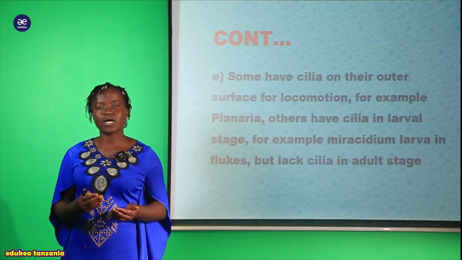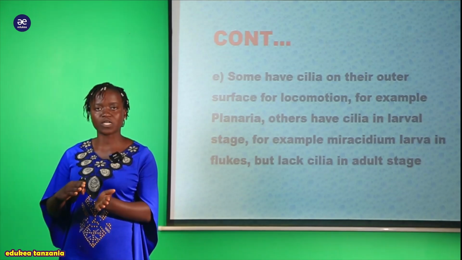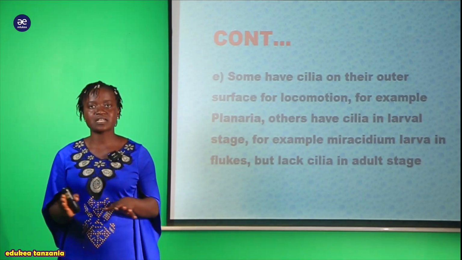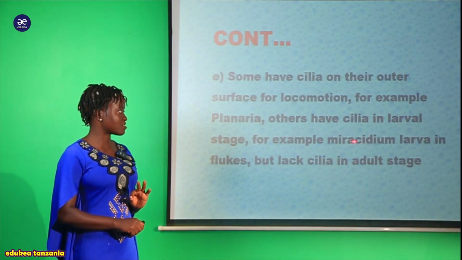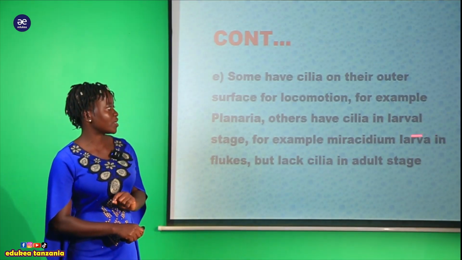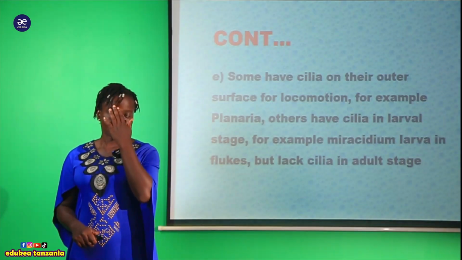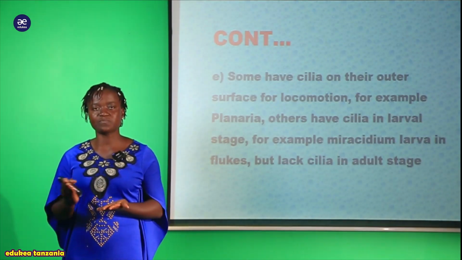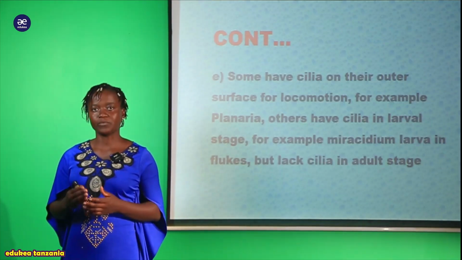Kuna wengine wanakuwa wana zile cilia during their developmental stages. Kwa hiyo ikifika kwenye stage fulani, hizi cilia zinaondoka within their body. So a good example here, we have this Melasidium larva. This Melasidium larva in the fluke, liver fluke. So pale kwenye ile larva stage ndipo ambapo anapossess hiyo cilia for the locomotion and the movement.